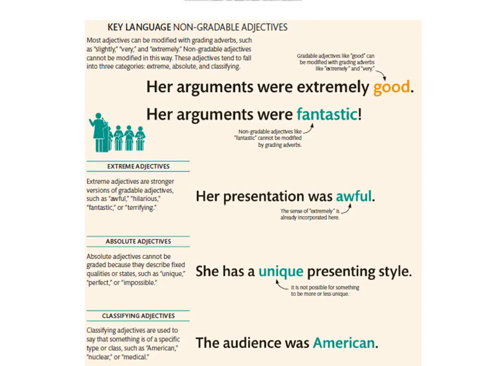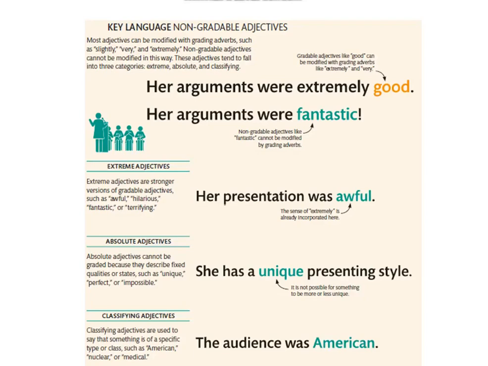We move to the absolute adjectives. Absolute adjectives cannot be graded because they describe fixed qualities or states, such as unique, perfect, or impossible. She has a unique presenting style. It is not possible for something to be more or less unique, just unique.